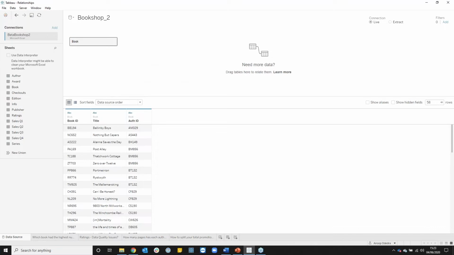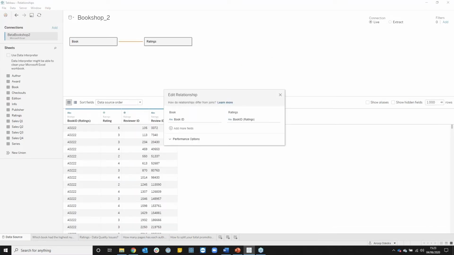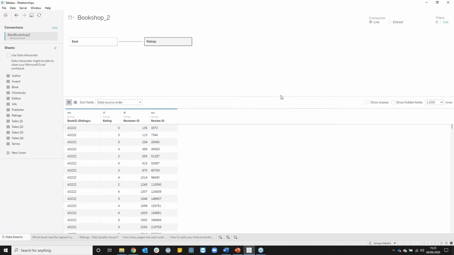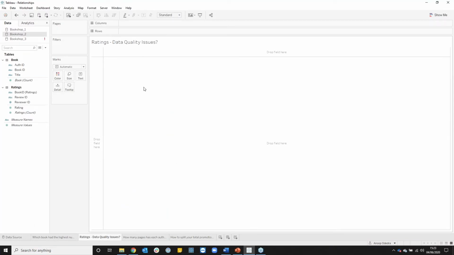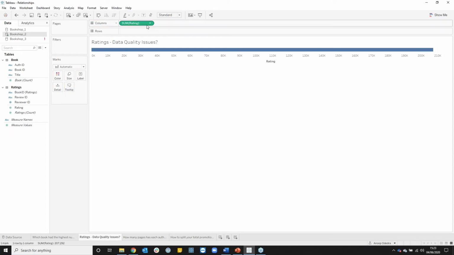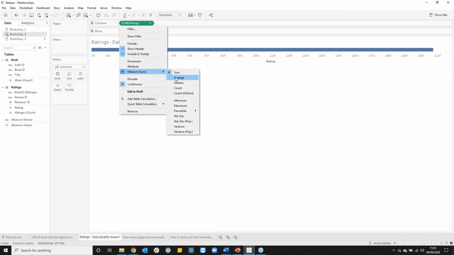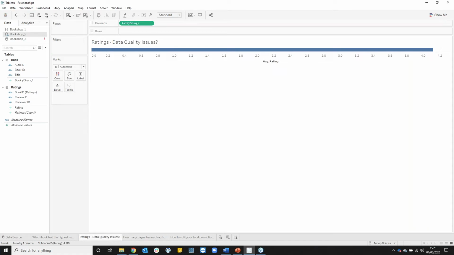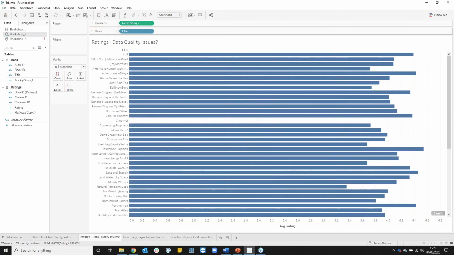My ratings data essentially is multiple ratings taken for each book. And then I want to see how these are working with each other, so how many ratings I get for each book, what my average rating was, these sorts of things, and if there's any data quality issues. First thing I want to do is get my average rating, and I'll change to average. And I want to split this down by each title, like so.